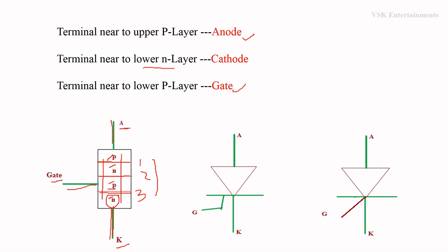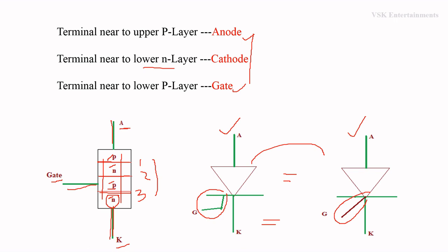So these are the 3 terminals of SCR, and these two are the electrical symbols for SCR. Both the symbols are correct. The difference between these two symbols is that here the gate terminal is connected like this, and in this one the gate terminal is connected like this.